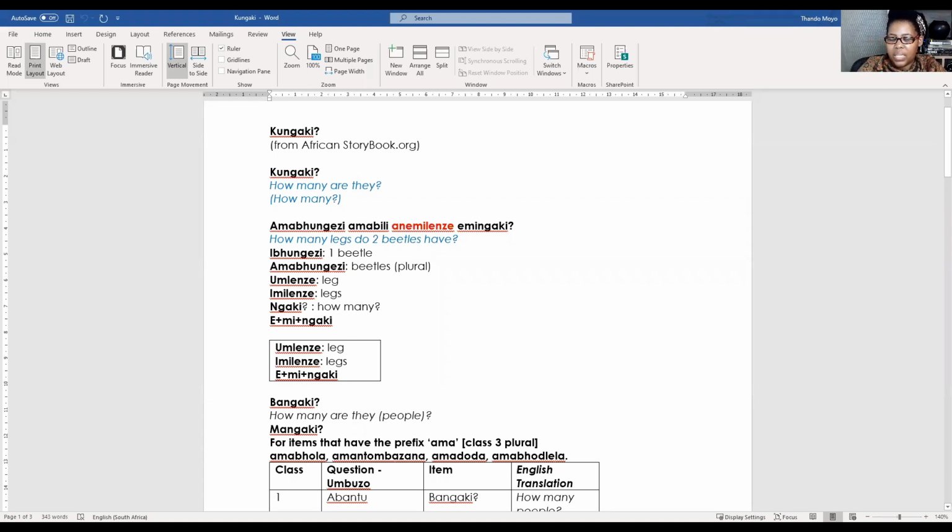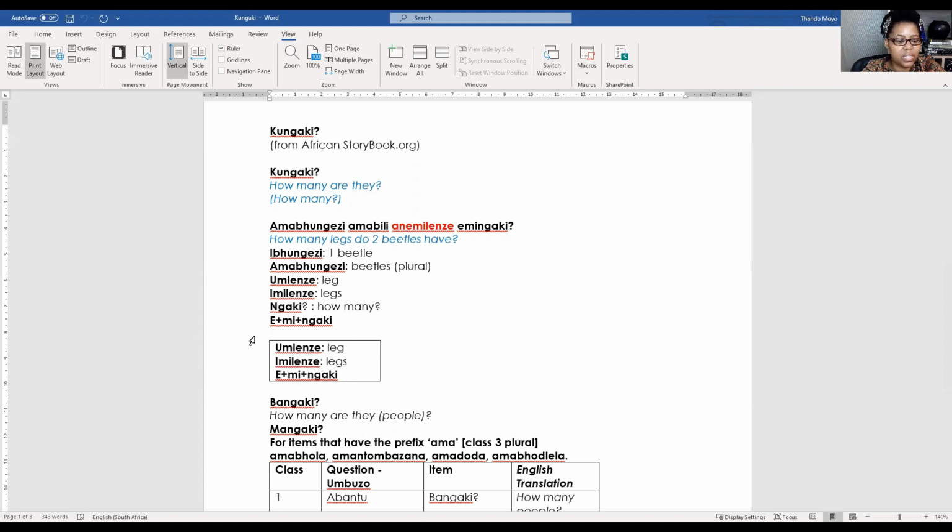Now, how many are they? Simply kungaki. Now, we are asking how many legs do two beetles have? So, umlenze, that's one leg. Imilenze, that's more than one leg. So plural. Ngaki is how many. But now let's look at how we've put that together. Emingaki. This mi here is speaking to imilenze, that mi in imilenze. Emingaki, that e, that's our adjective.